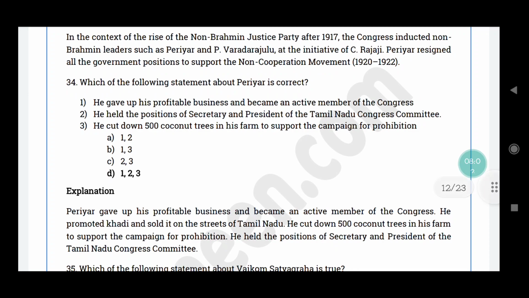Question number 34. Which of the following statements about Periyar is correct? He gave up his profitable business and became an active member of Congress. He held the positions of Secretary and President of Tamil Nadu Congress Committee. He cut down 500 coconut trees in his farm to support the campaign for prohibition. The correct answer is option D. All the above statements are correct.